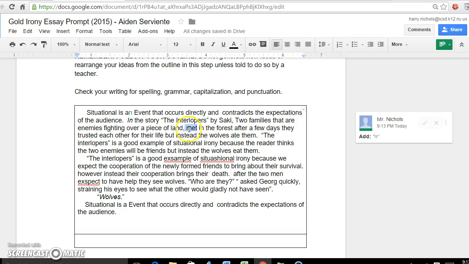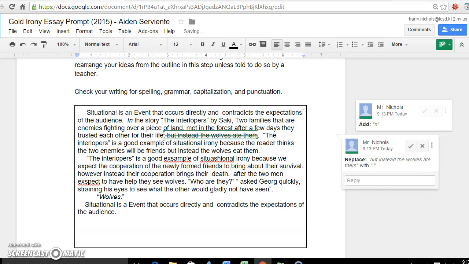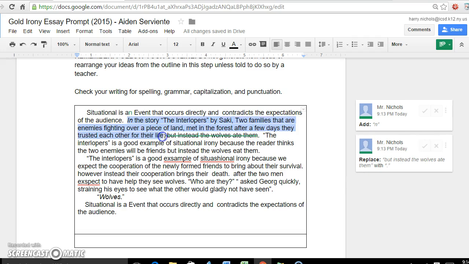And then the last thing is you don't really want to give away the part about the wolves eating them yet, because you're going to want to save that for your thesis statement. You're going to mention that. So what you should do is talk about how the heads of these two families meet each other in the forest, and after a life-threatening situation, they begin to trust each other and they become friends. Right? That's what belongs in this summary section that I'm highlighting right now.